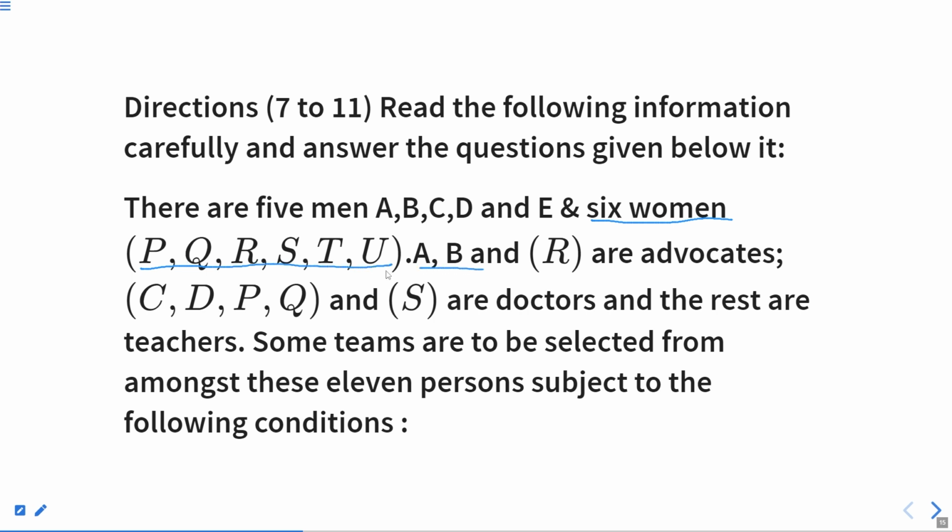So total of 6 women are there. A, B and R are advocates. For advocates, we can write ADV here. A total of how many advocates are there? That is A, B and R, right?